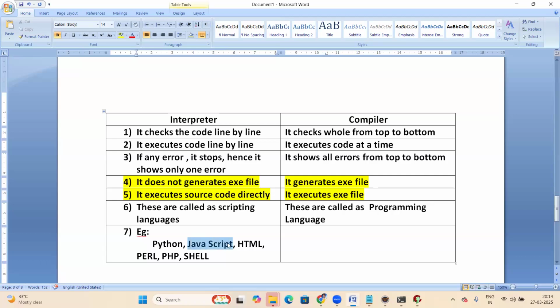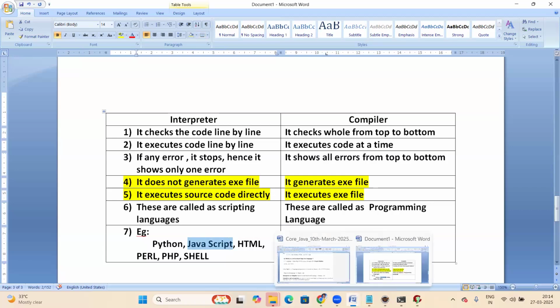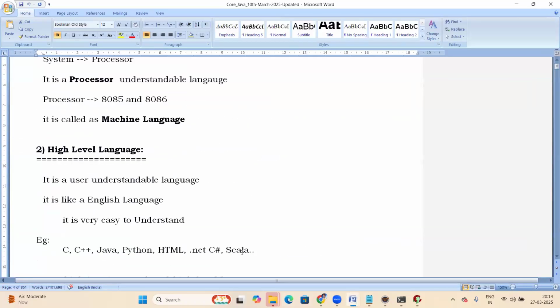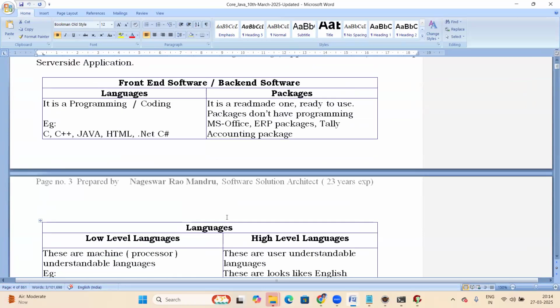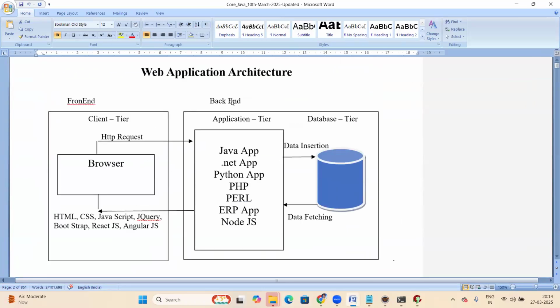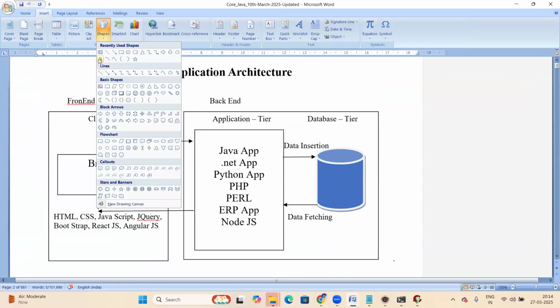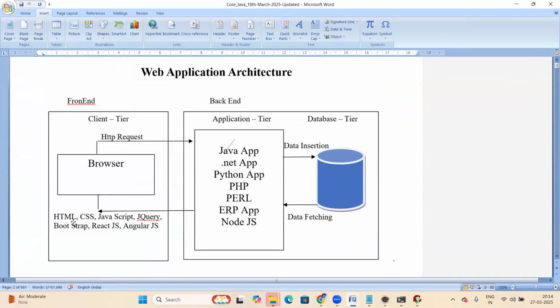JavaScript is not Java. Don't think JavaScript is Java. JavaScript is different, Java is different. One second, let me show that. In a previous session, we discussed that point. See, web application: here Java is working, and here JavaScript is working.